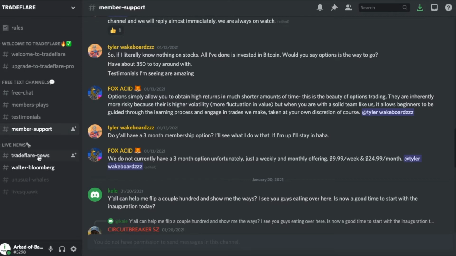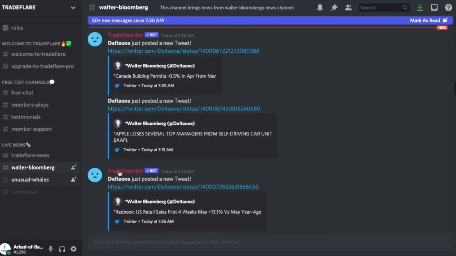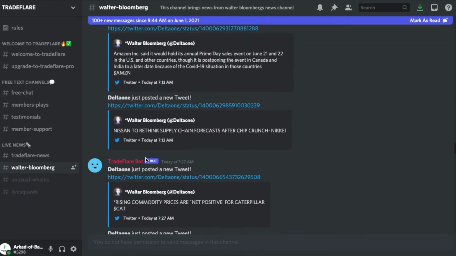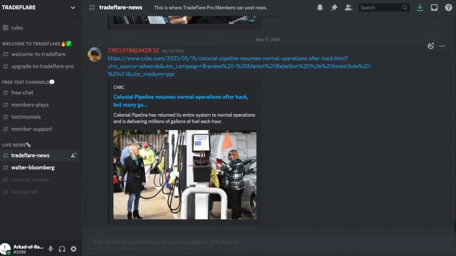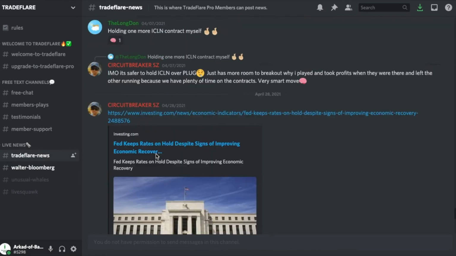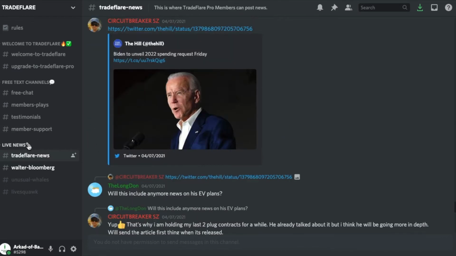The last free category that you have is the live news category. These channels are synced to bring you live news from different profiles all around Twitter. There's also a place where all Tradeflare members can source the news that they find so everybody can be on the same page. Now when you upgrade to Tradeflare Pro, you have a lot more going on for you.